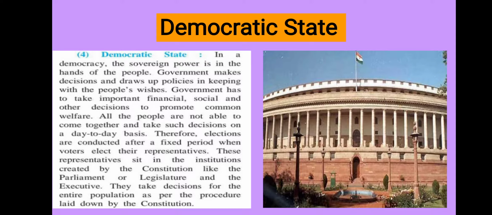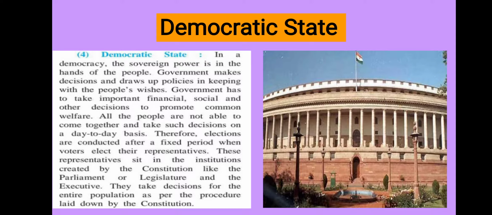People elect their representatives, and these representatives sit in a particular place like the parliament or legislature. They make the policies for the people's welfare and run the country as per the procedure given in the constitution.